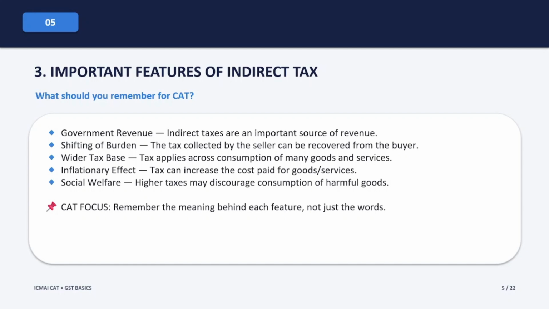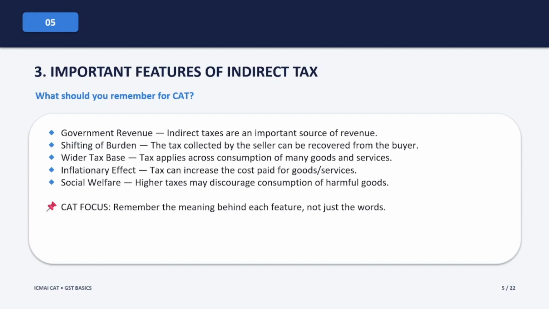Because indirect taxes are connected with the consumption of goods and services, they can cover a large number of people. The fourth is inflationary effect. Tax can increase the cost paid for goods and services. It means if tax is imposed on goods or services, the final cost paid by the consumer may increase. Therefore, indirect taxes can have an inflationary effect.